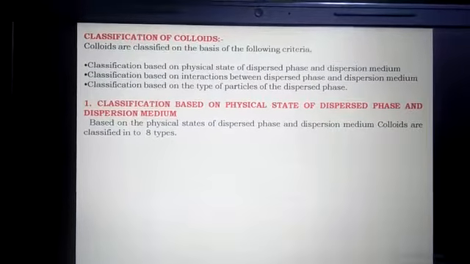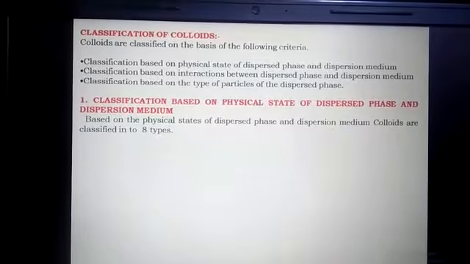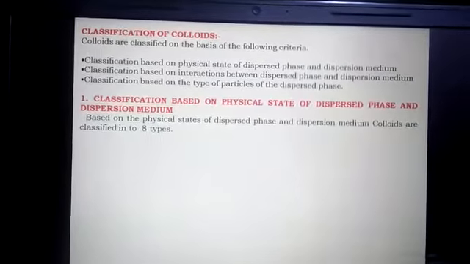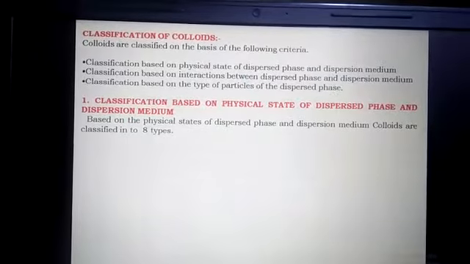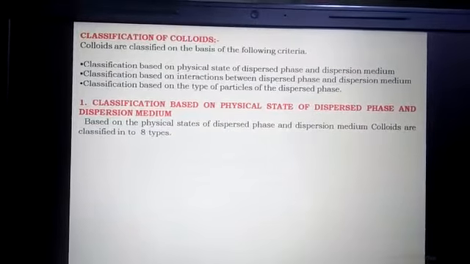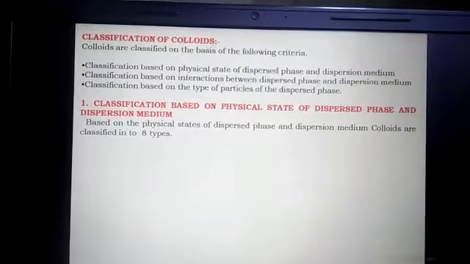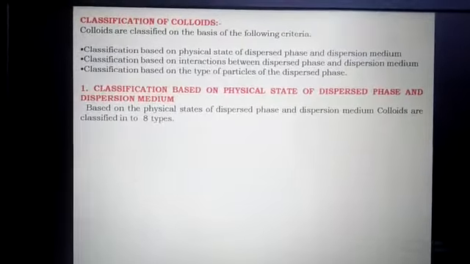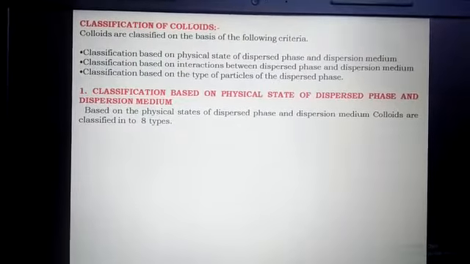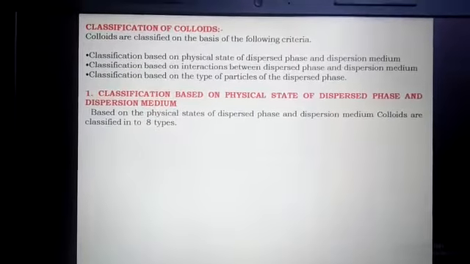Colloids can be classified on the basis of several criteria. The first one is classification based on the physical states of the dispersed phase and dispersion medium, that is, whether the components are solids, liquids or gases.